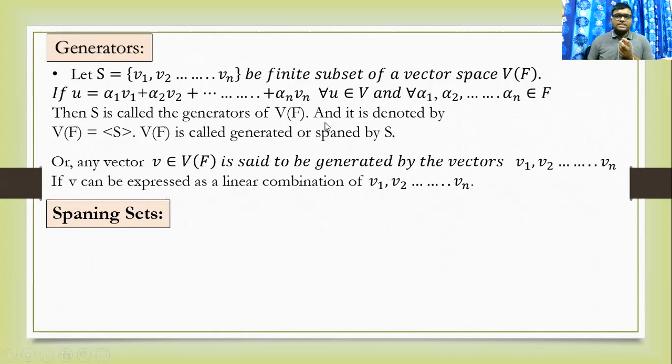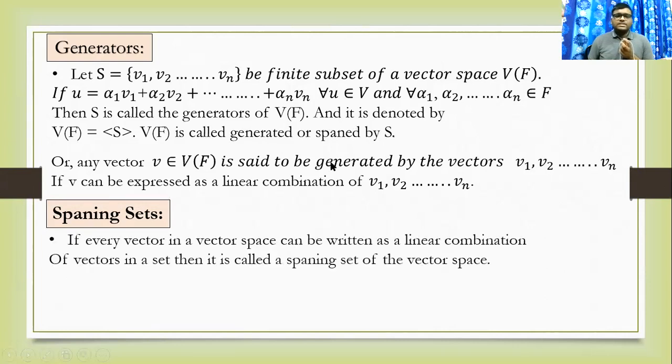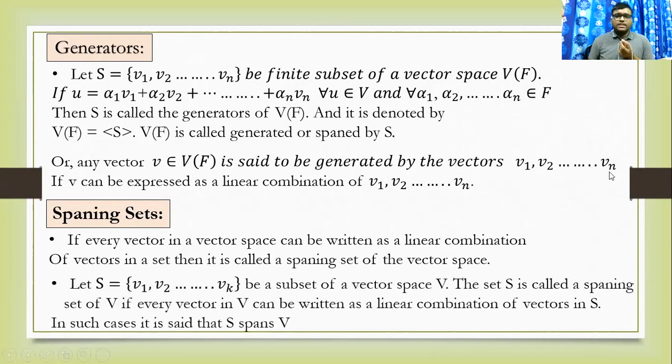Here another topic is spanning sets. What is a spanning set? If every vector in a vector space can be written as a linear combination of vectors in a set, then it is called spanning of the vector space. Let S equal the vector set v1, v2, up to vk, a subset of the vector space V. The set S is called a spanning set of V if every vector in V can be written as a linear combination of vectors in S. In that case we say that S spans V.